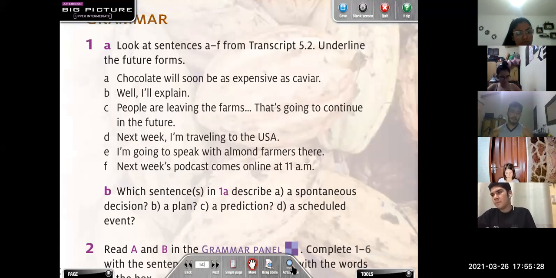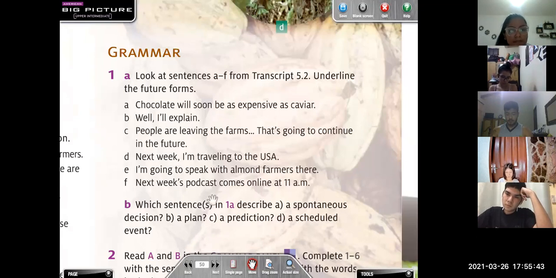Sentence B, right? Can you read sentence B? Well, I'll explain. Yes, it's something spontaneous. It doesn't need a plan, right? It's spontaneous. What about the plan? Which of them describe a plan?